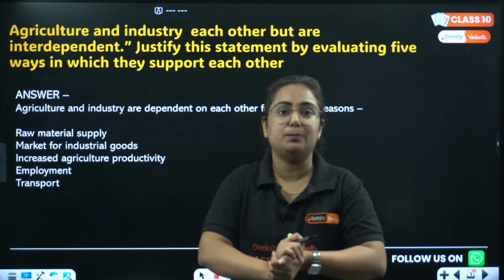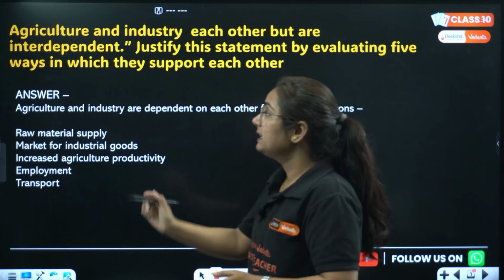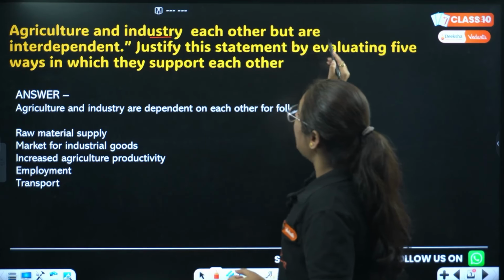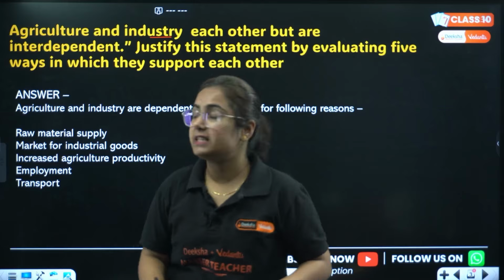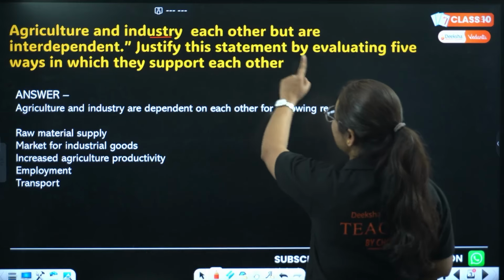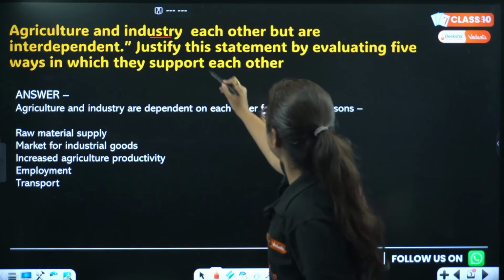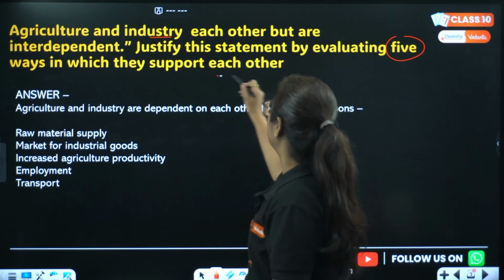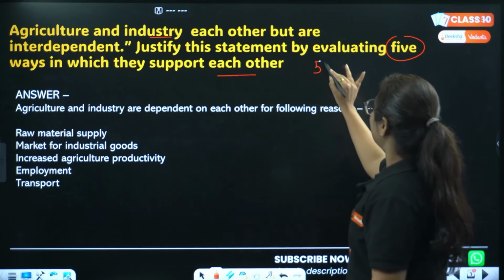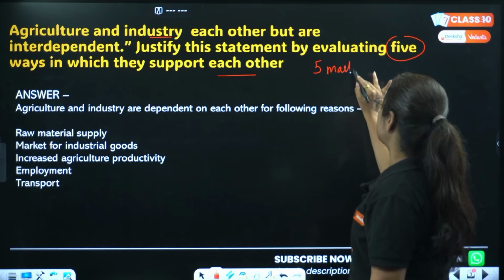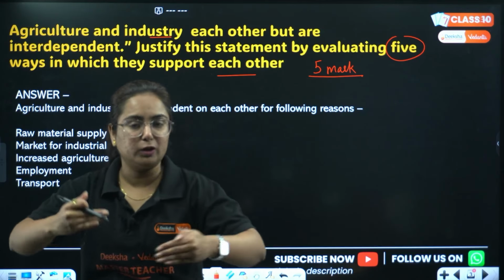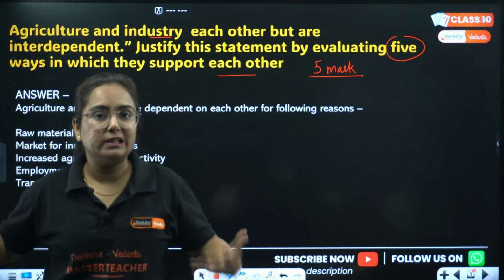You can find it in the previous year question papers also: agriculture and industry are dependent on each other. Justify the statement by evaluating 5 ways in which they support each other. Now, as there are 5 ways, that means the question stands for how many marks? 5 marks. I'll rephrase this question to make it more understandable to you.